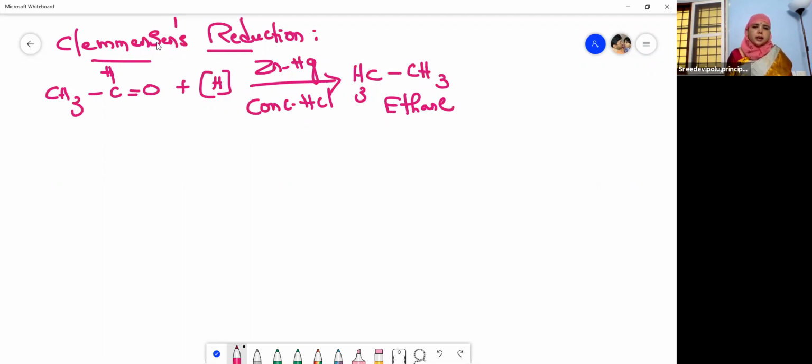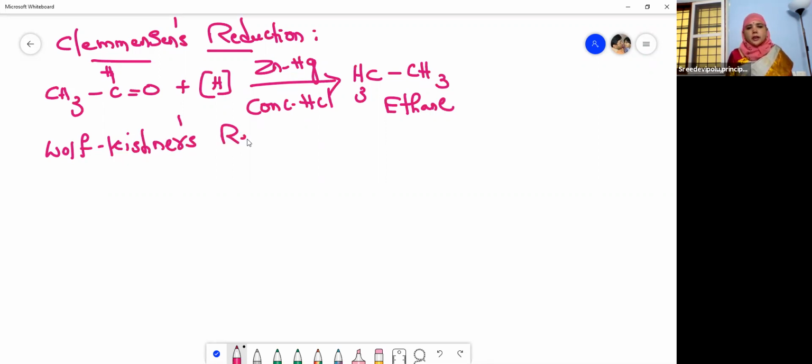What reduction? Clemmensen's reduction. So aldehydes on reduction in the presence of zinc amalgam and concentrated HCl give an alkane, that is ethane. Right? So now let us see the next one, that is Wolff-Kishner's reduction. Now what is this Wolff-Kishner's reduction? Let us see.